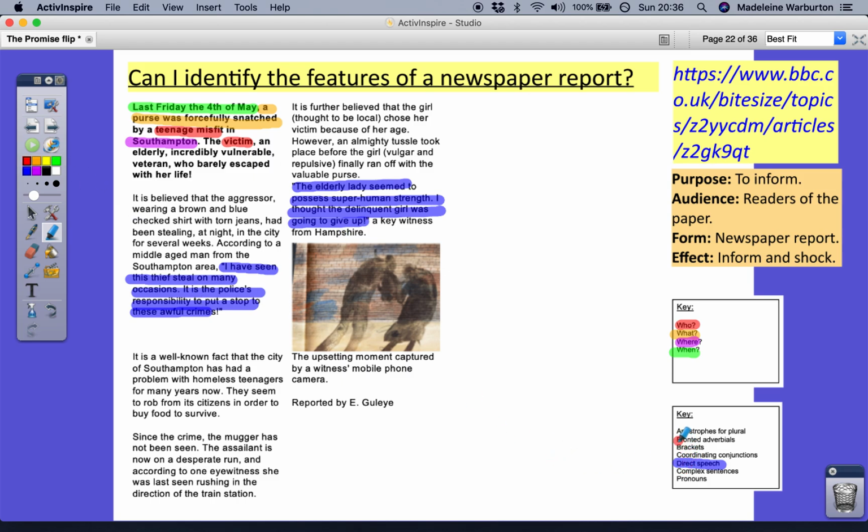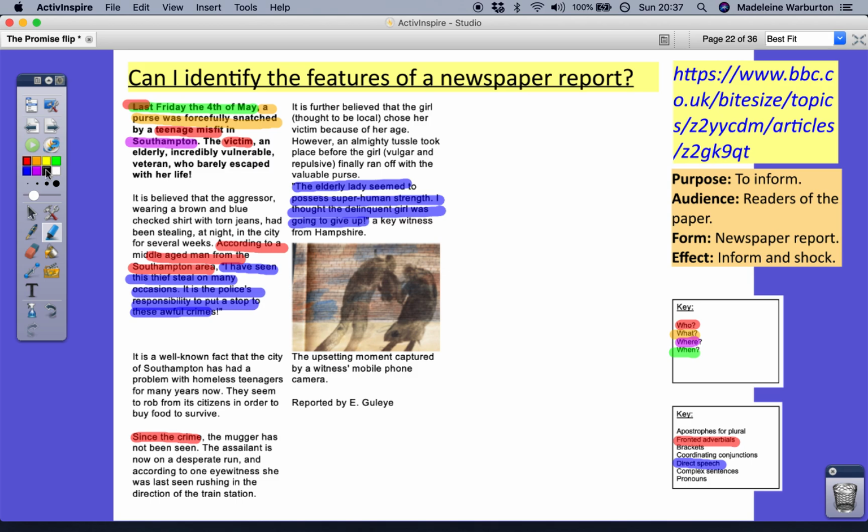We've got lots and lots of fronted adverbials here. Okay, so newspaper reports are really great for this. We've got this one here. We've already come through. We've got since the crime, so it's telling us when. We have got a few more. Can you see any? According to a middle-aged man from the Southampton area. Who? Okay. So there are lots and lots of things in there.